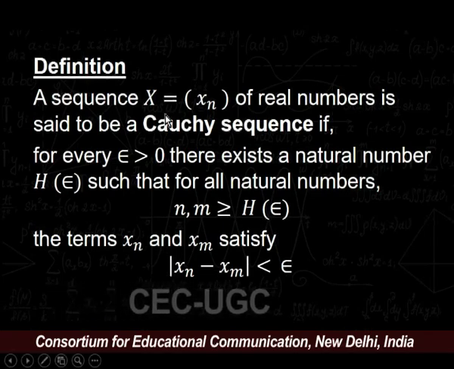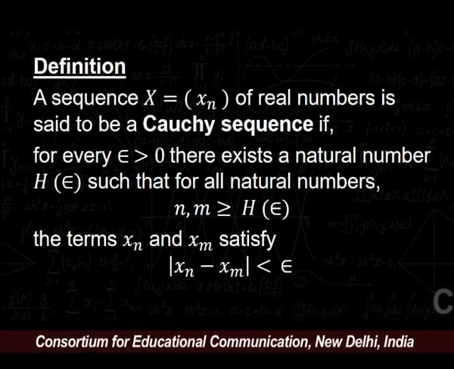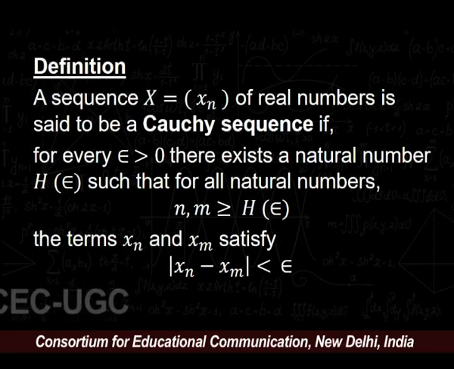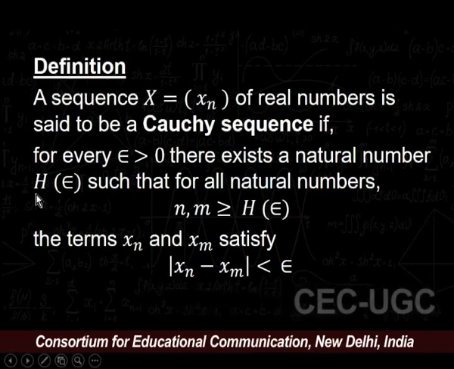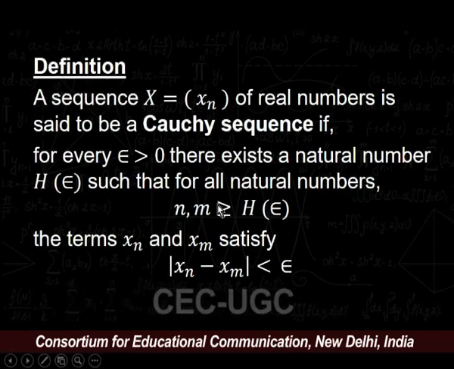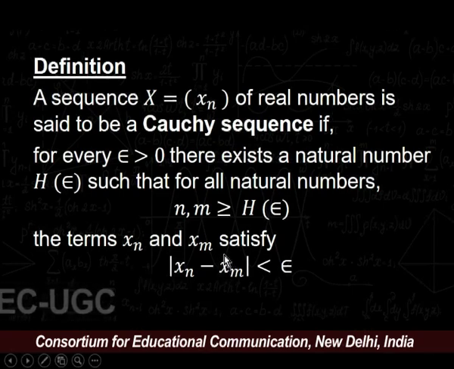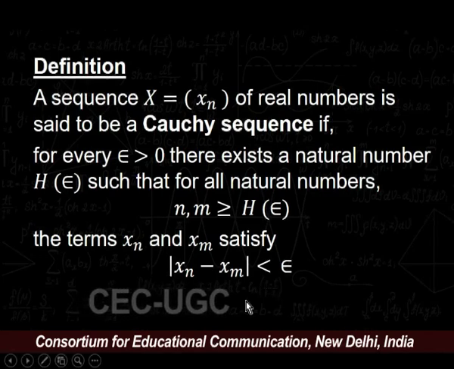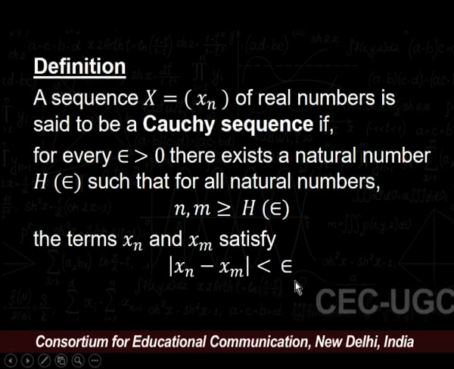A sequence x = (xn) of real numbers is said to be a Cauchy sequence if for every epsilon greater than 0 there exists a natural number h depending upon that epsilon such that for all natural numbers n and m greater than or equal to h, the terms xn and xm satisfy the inequality modulus of xn minus xm is less than epsilon.